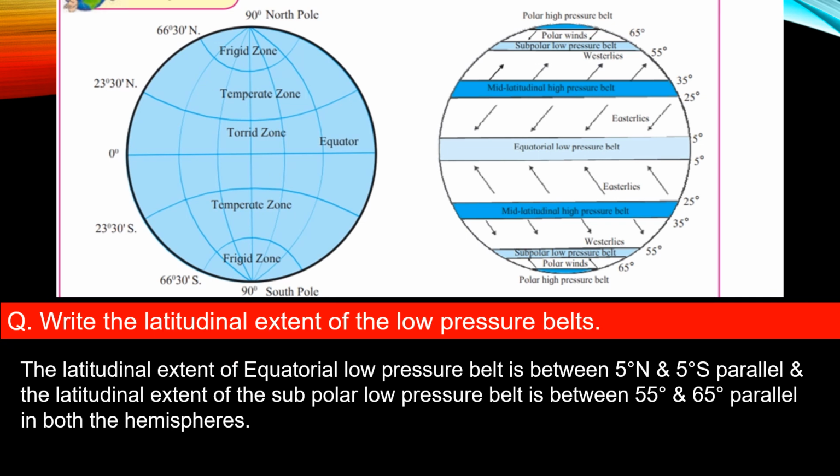The last question, write the latitudinal extent of the low pressure belts. The latitudinal extent of the equatorial low pressure belt is between 5 degrees north and 5 degrees south parallel, and the latitudinal extent of the subpolar low pressure belt is between 55 degrees and 65 degrees parallel in both the hemispheres.